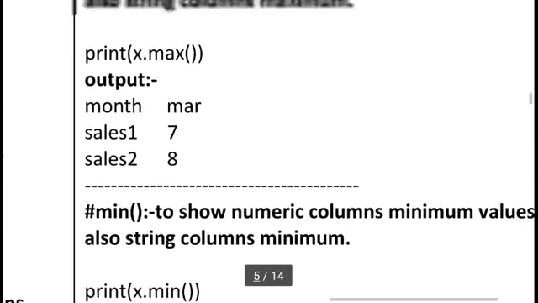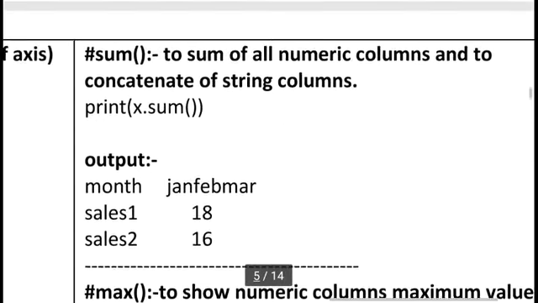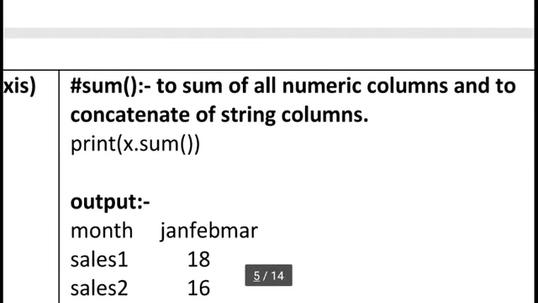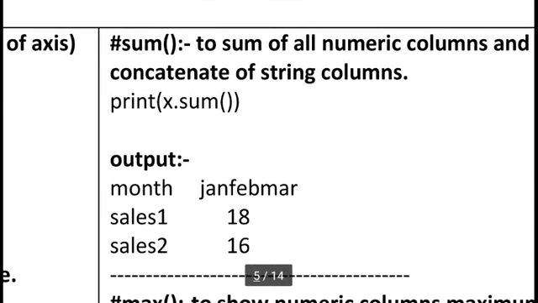Okay students, here I am discussing a very simple thing, x dot sum. You can see in our month column we can sum all the values column wise. Keep in mind, column wise. By default it will sum, mean, max according to column wise.